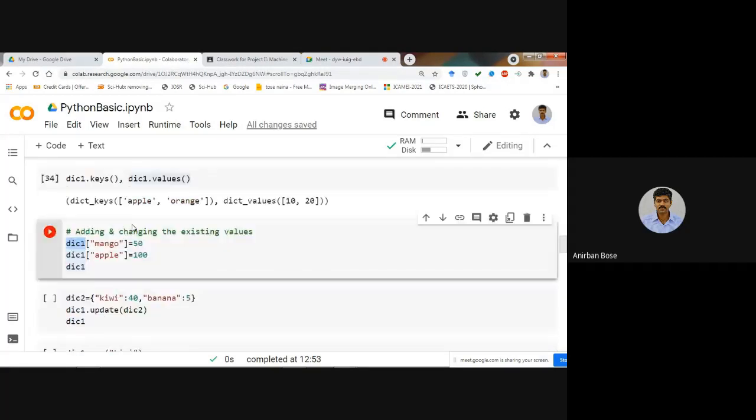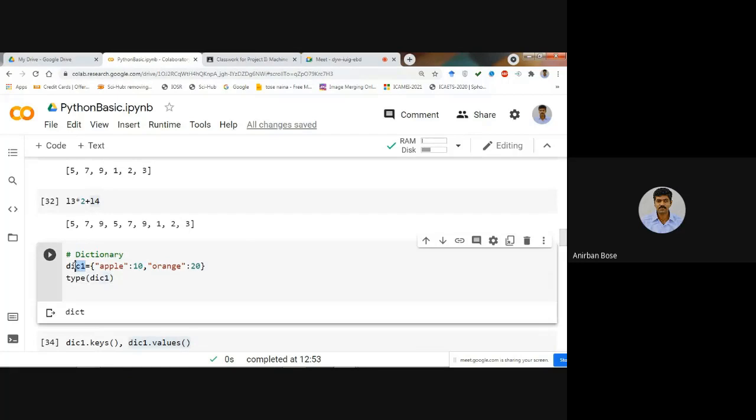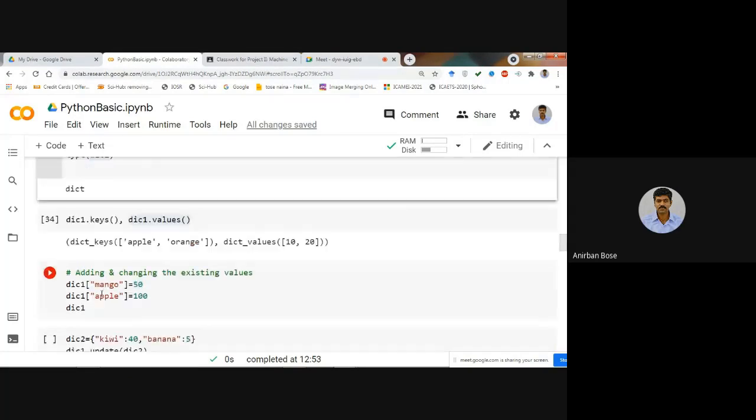In that case, give the name of the dictionary where you want to add, and then within square brackets, give the key name exactly in a similar manner within quotation, and then equal to, you give the value. Then what will happen? Within that dictionary, where apple and orange already are, because the dictionary name is the same, this particular mango 50 key value pair will be added.